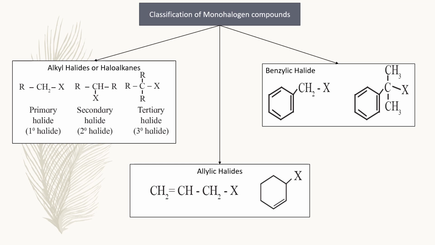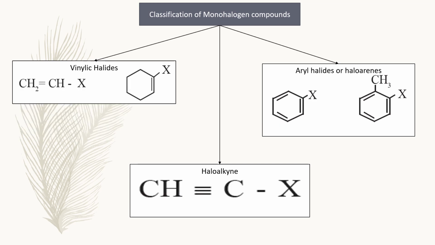In benzylic halide, the halogen atom is bonded to sp3 hybridized carbon atom which is further bonded to the aromatic ring. Observe the example, to the benzene ring, single bond CH2 and halogen atom is attached to CH2. Fourth one, vinylic halide. Vinyl group means CH2=CH. In vinylic halide, halogen atom is bonded to sp2 hybridized carbon atom of aliphatic chain. Vinylic halide is a haloalkene. CH2=CH-X.